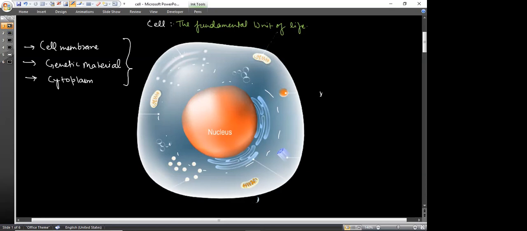Now the question arises here, dear students: why are we considering the cell as the basic fundamental unit of life? Why do we consider this cell as the basic fundamental unit of life?